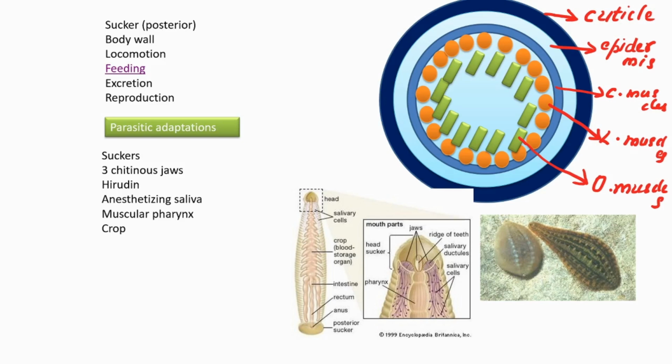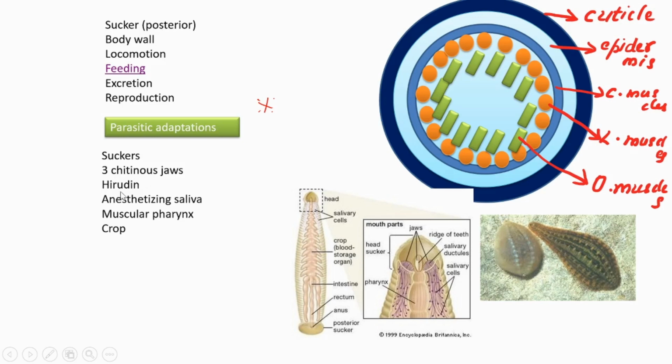That's the reproduction. Then which are the parasitic adaptations? This parasitic adaptation is very, very important. Parasitic adaptations of Hirudinaria, so many times it has been asked in the examination. First is the presence of suckers. Second is the presence of 3 chitinous jaws to make the wound.